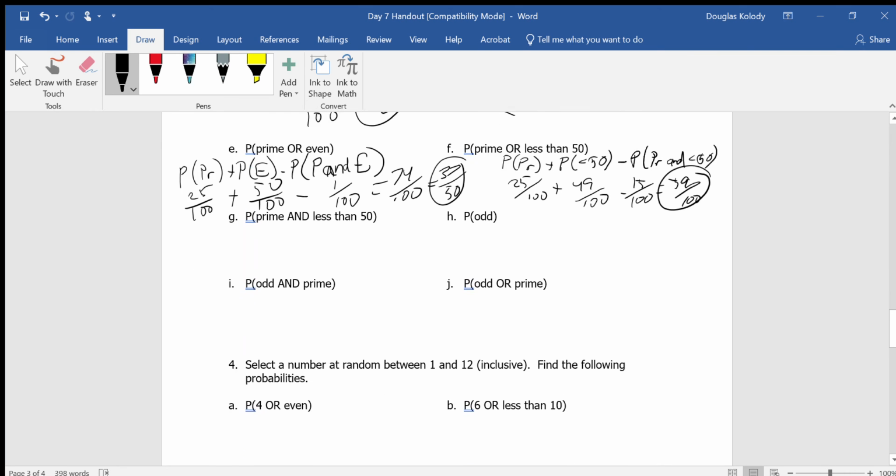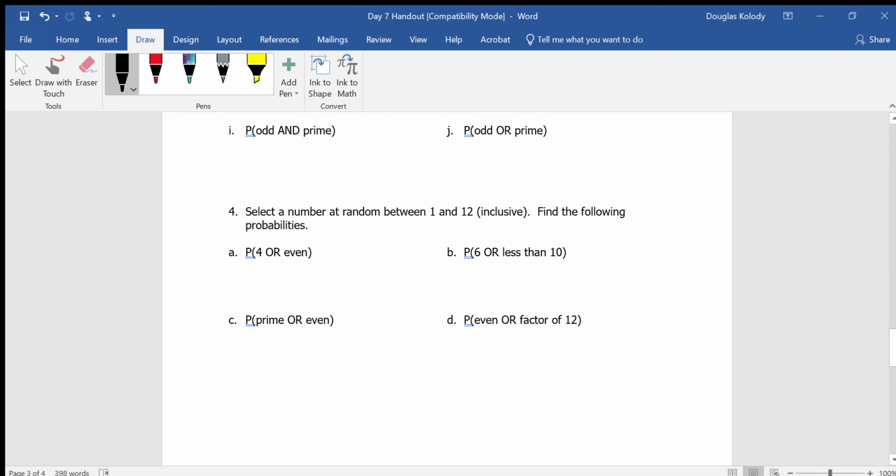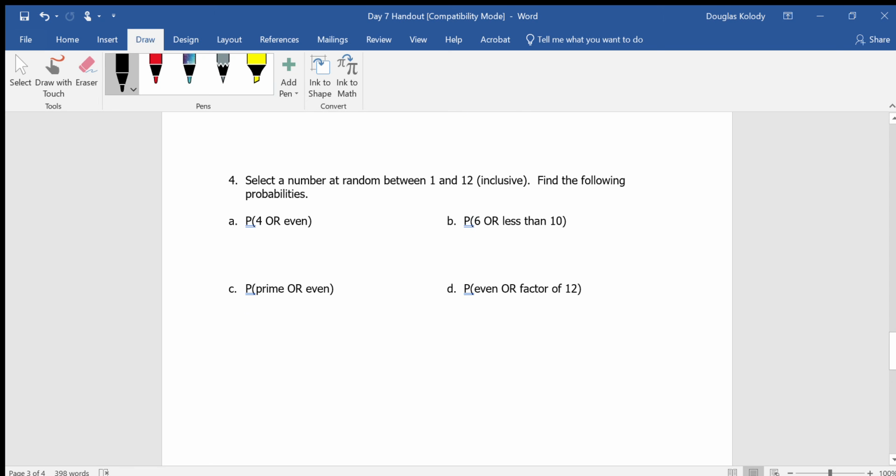Okay, I have 1 minute left before I have to stop this video. So let's just go through some of these problems in number 4, what we can cover in a minute. Select numbers at random between 1 and 12 inclusive. That means my denominator will be 12. What's the chances that the number is 4 or even?